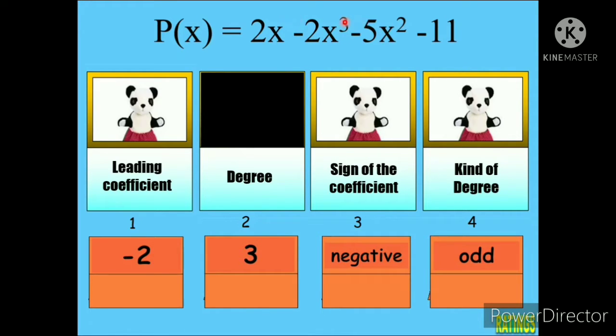Ayan. What is the sign of our coefficient? So, in here, makikita mo na yung sign ng ating leading coefficient. And of course, it's negative. What kind of degree we have? So, since this is 3, then it is odd. Okay. Next. This one. P of x is equal to x raised to 5 plus 32.